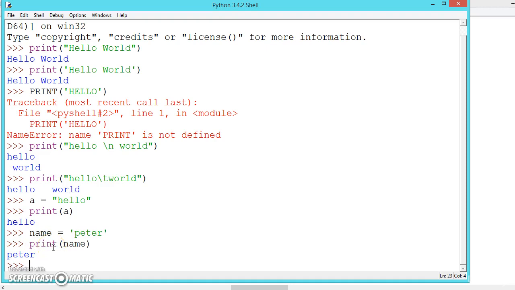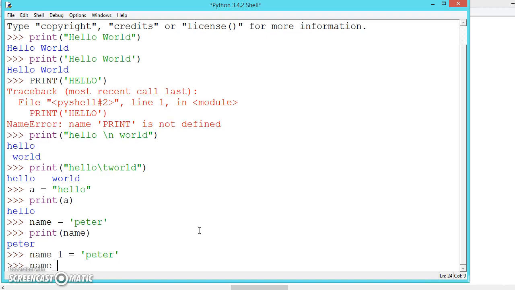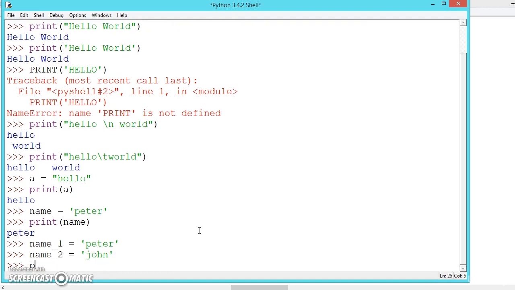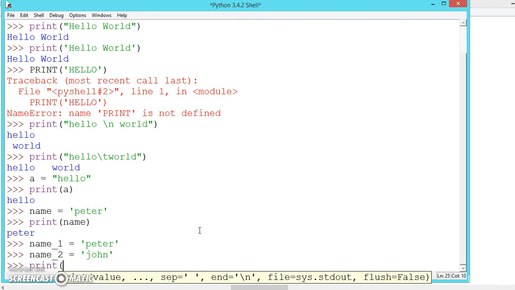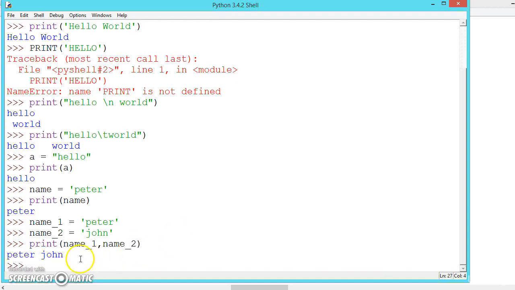We can use underscore and numbers in the variable names, like name underscore 1 is equal to Peter, and name underscore 2 is equal to John. Now let us try to print both names. Print name underscore 1 comma name underscore 2. So this is printing both names, Peter and John.